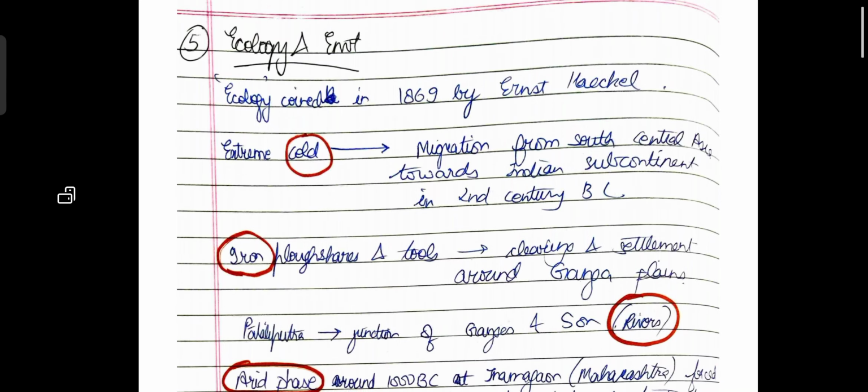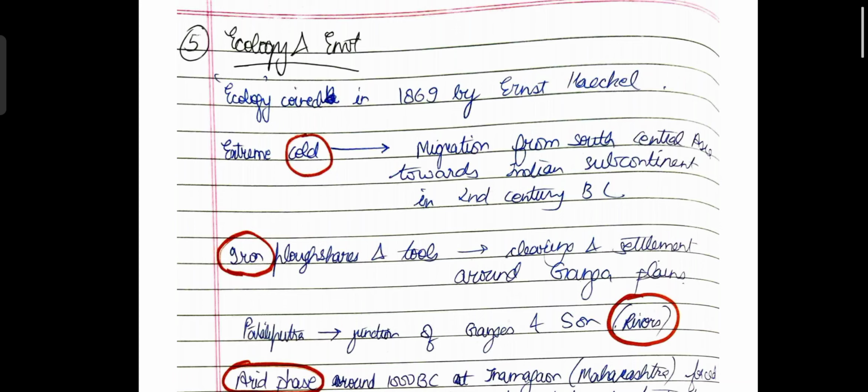Okay, secondly, as you are aware, ecology and environment not only consist of the living creatures, even the non-living substances that are around you also form a part of your environment. Okay, so with the discovery of iron and other metals, the people started building tools and plowshares which were made of iron.